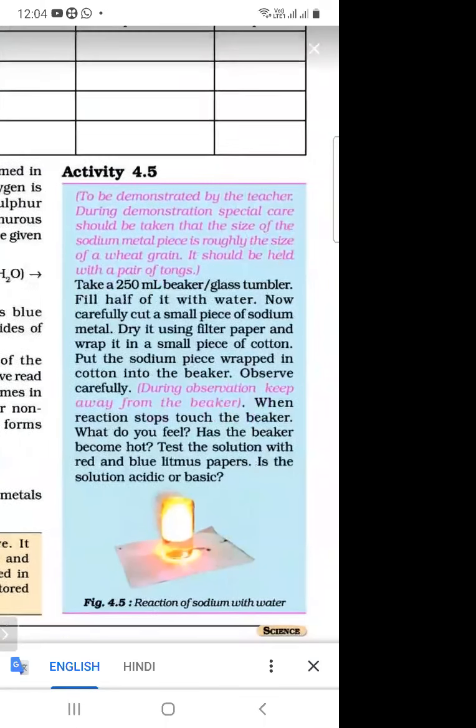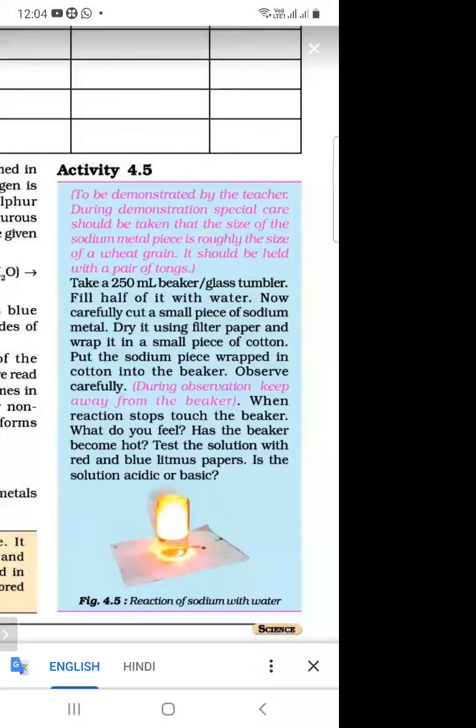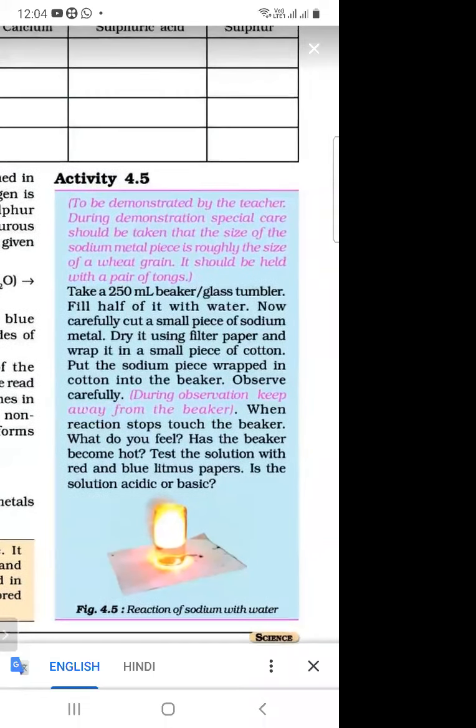And next is, what is the activity of reaction of metals and non-metals with the water? So we are in the activity 4.5. What we are doing? Reaction of metals and non-metals with the water. So we are taking the sodium metal and then we are reacting the sodium metal with the water.